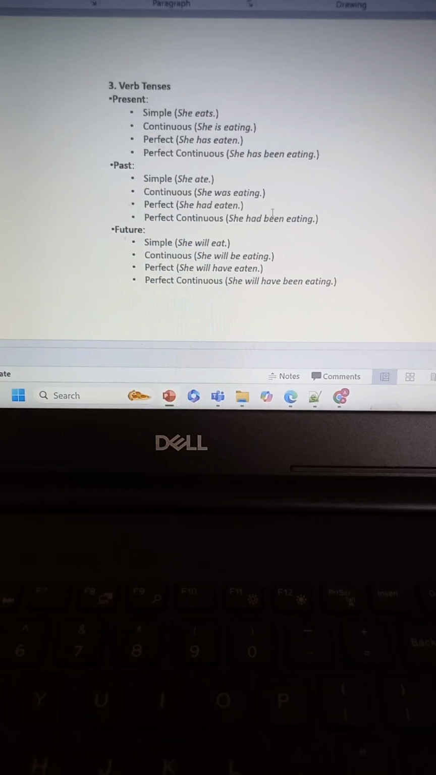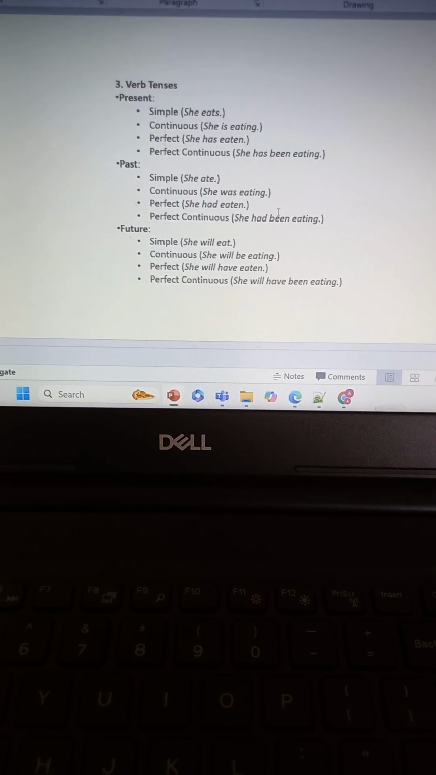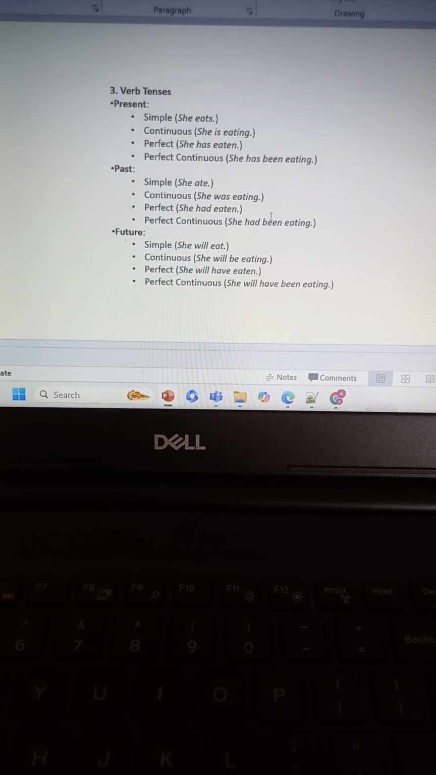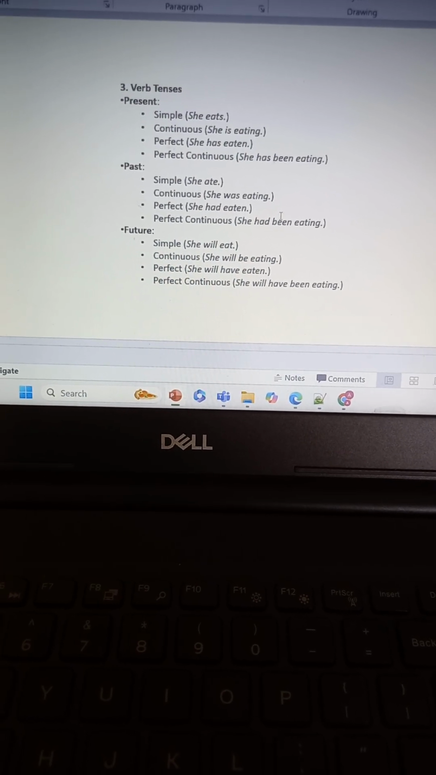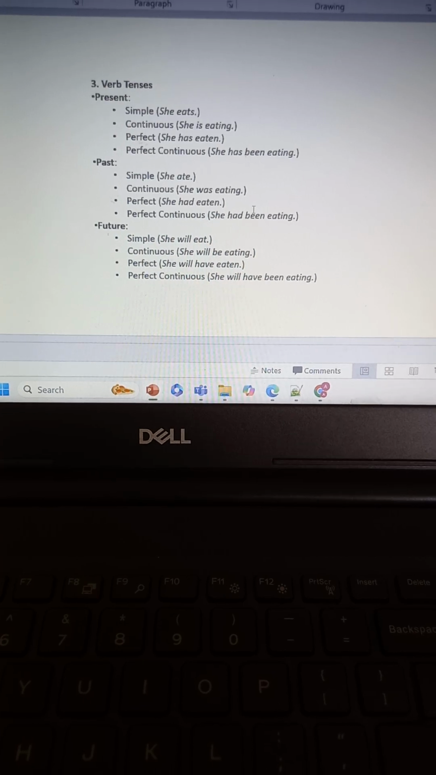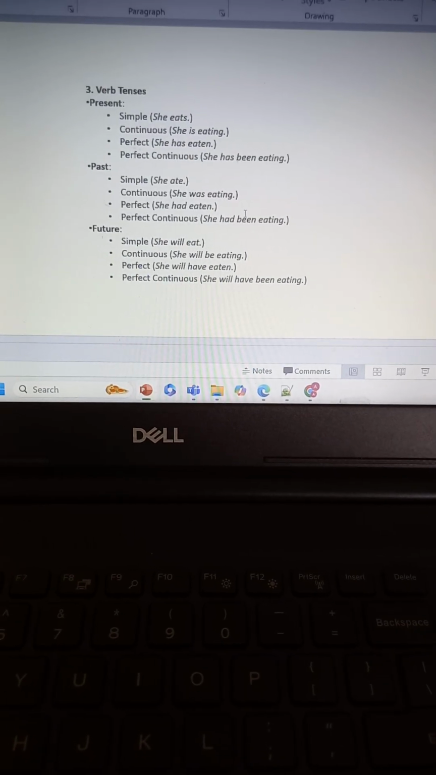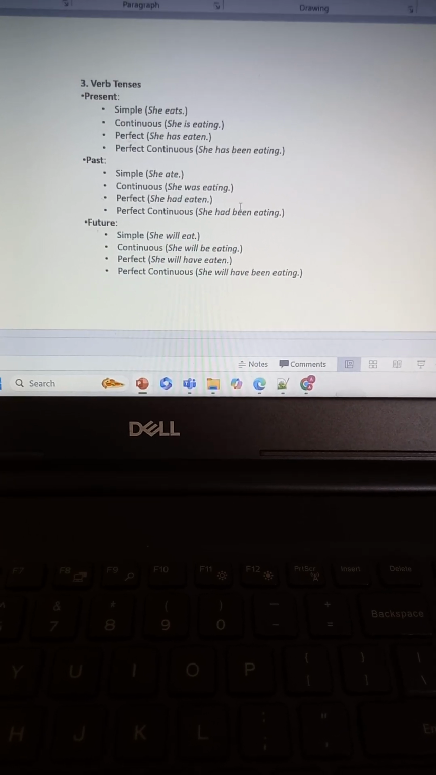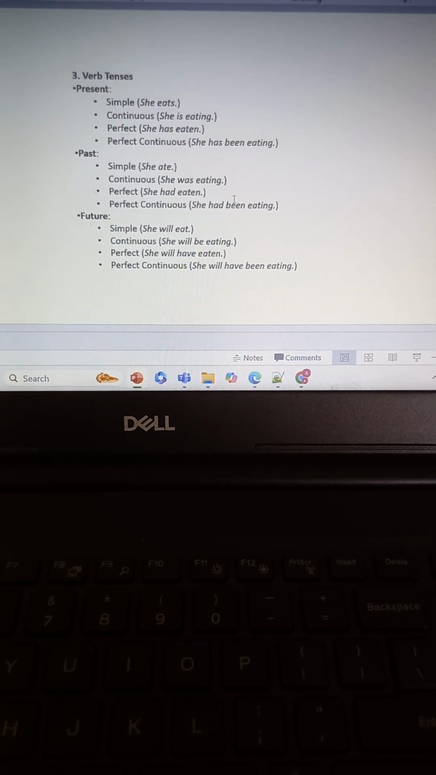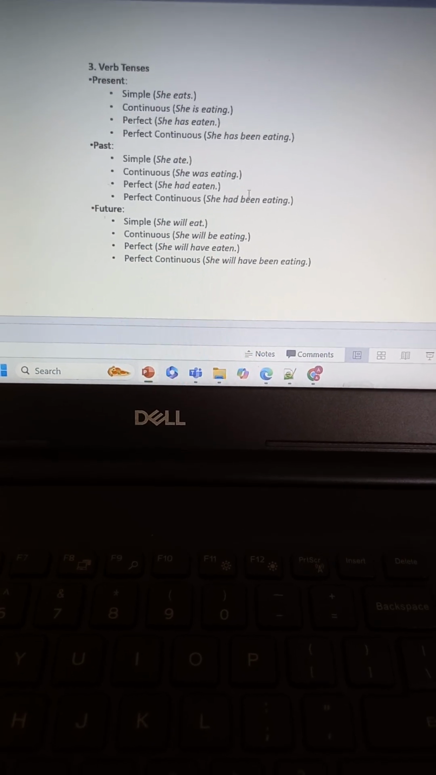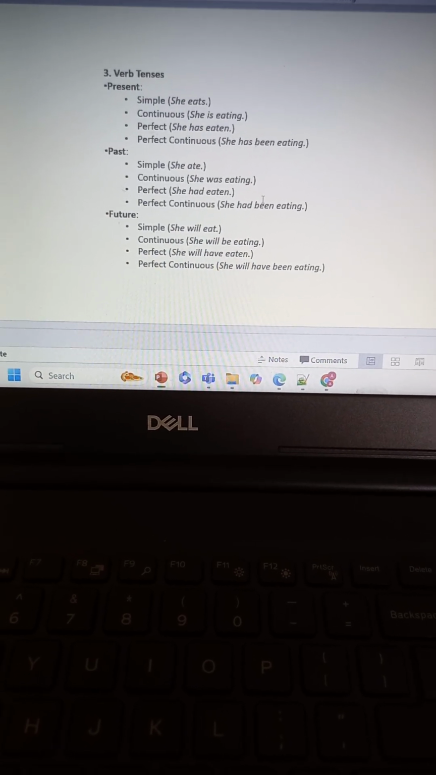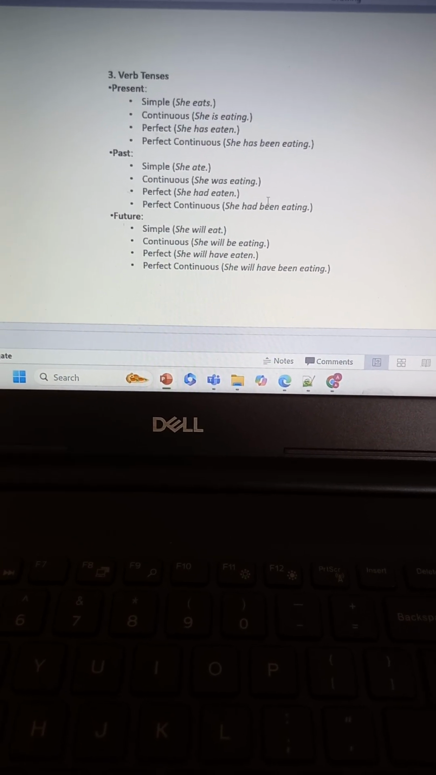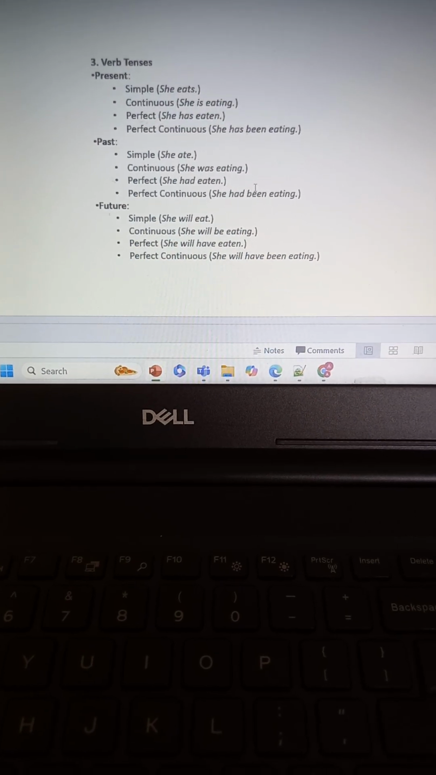Future is simple future: subject, then shall or will, and verb first form. I will go, she will eat. Continuous will be subject, shall or will, then be verb, okay, then ing form. Perfect form is subject, shall or will, and perfect we know is have, right? And then verb with third form. Perfect continuous is the subject, and then will have or shall have, then been, right? And then verb ing form.